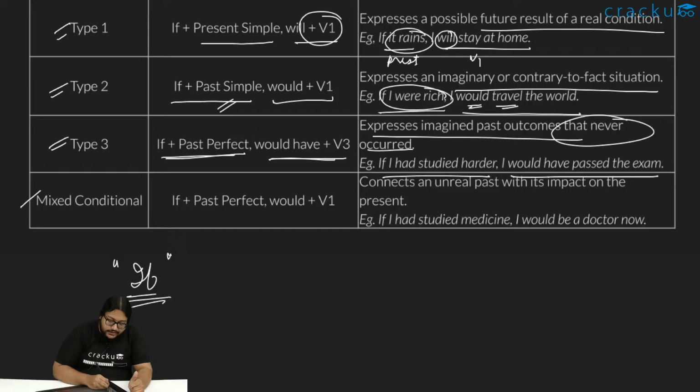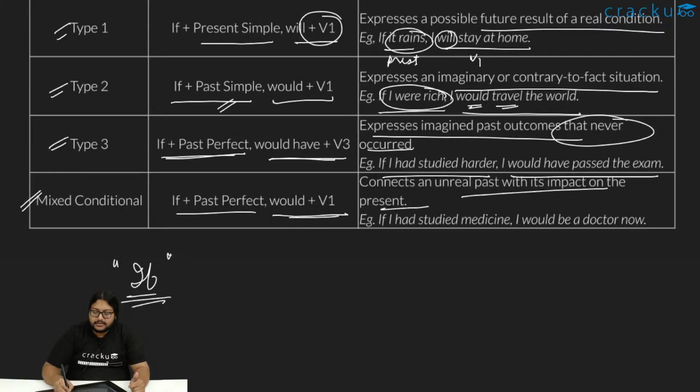And finally we have something called the mixed conditional. It goes if plus past perfect and would plus v1. When do we use it? It connects an unreal past with its impact in the present.